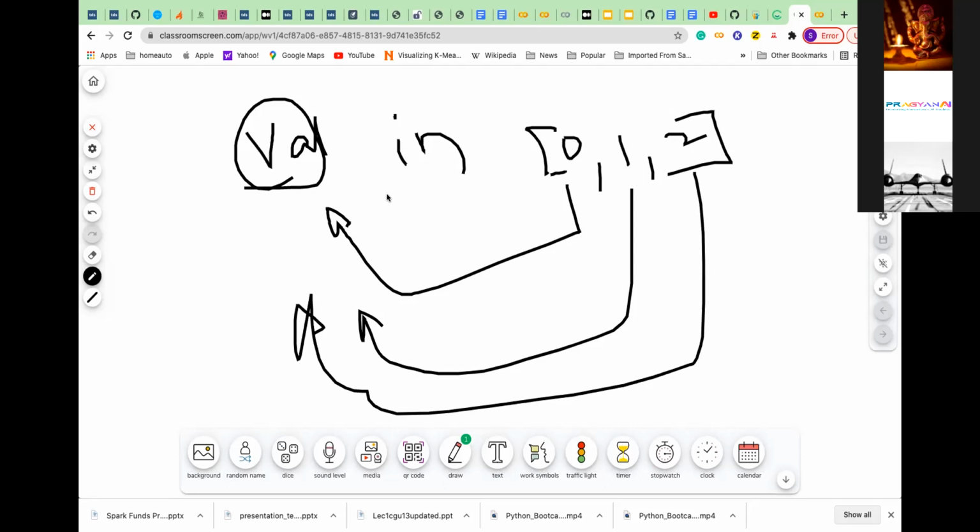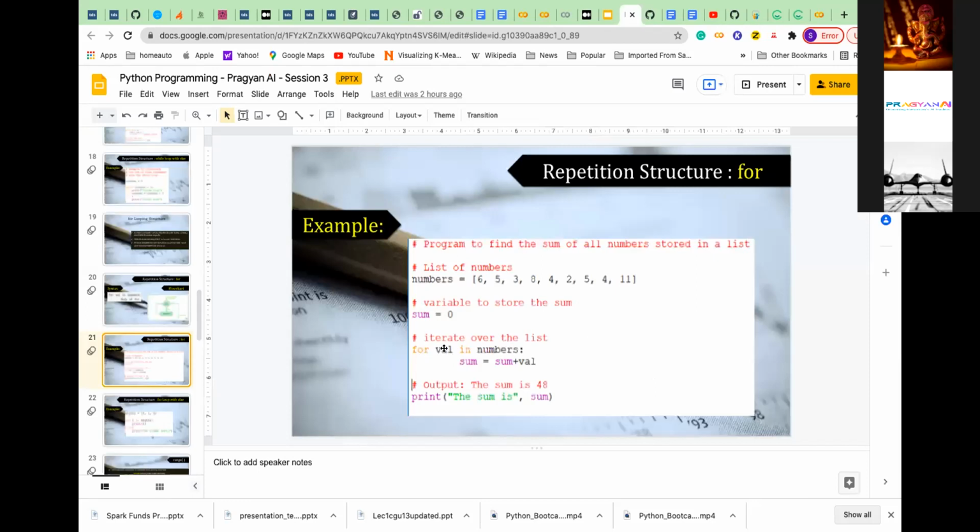So this is the membership function. In means it will take one element at a time till this list is exhausted. Till val can get a valid element from the list, this loop will keep continuing. So till val gets a valid number from this list, this loop will continue.